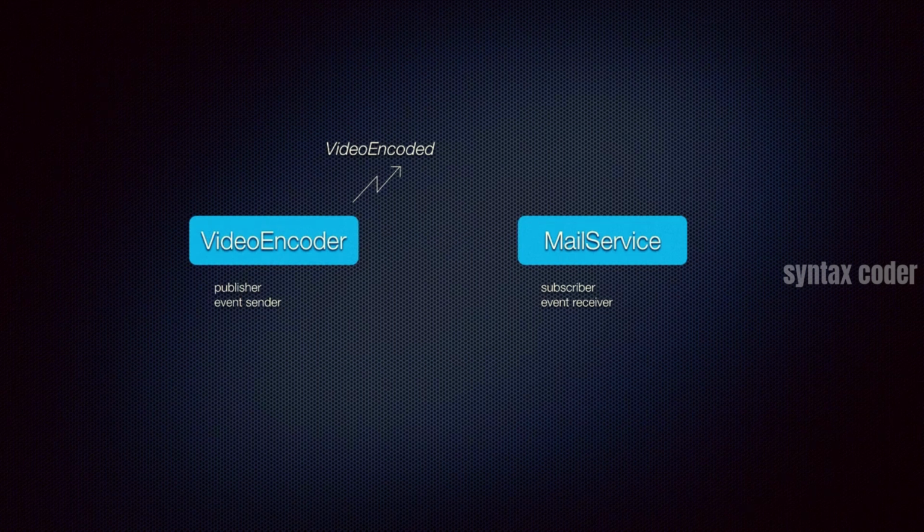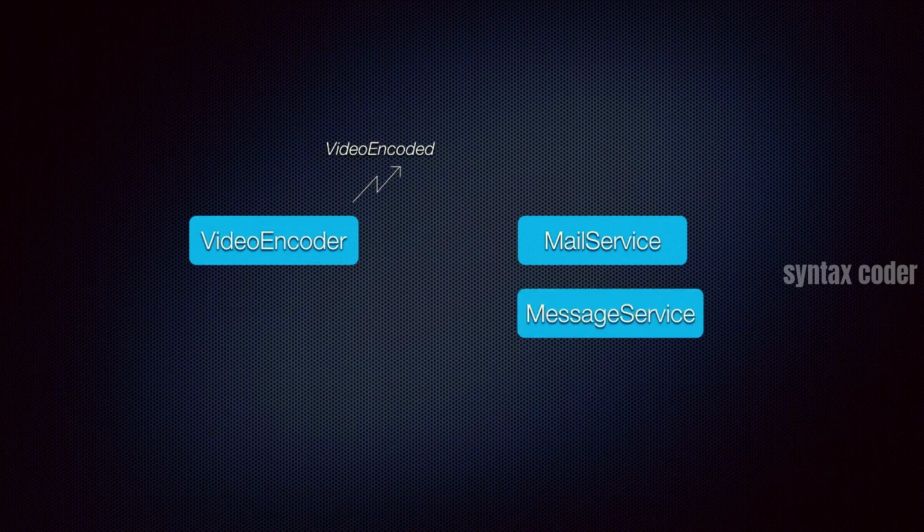Now, what is interesting about this picture? That video encoder knows absolutely nothing about mail service, which means in the future, if we want to extend our application and add the capability to send a text message when the video is encoded, we can simply create a new class called message service and have it subscribe to that video encoded event of the video encoder. So basically, the video encoder does not need to be recompiled and redeployed, and we simply extend the application by adding a new class. So this reduces the impact on the application.